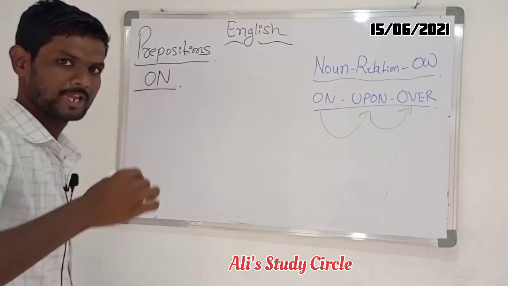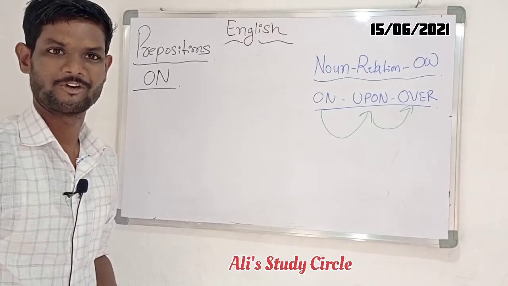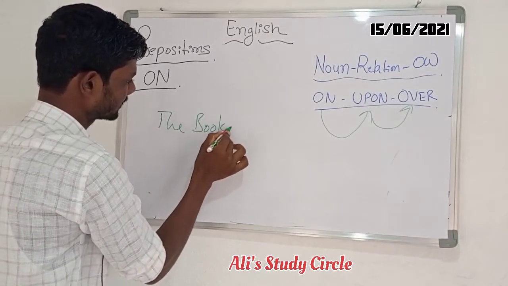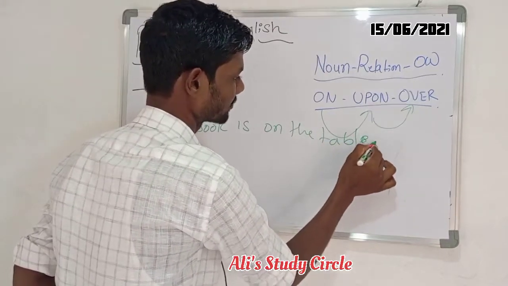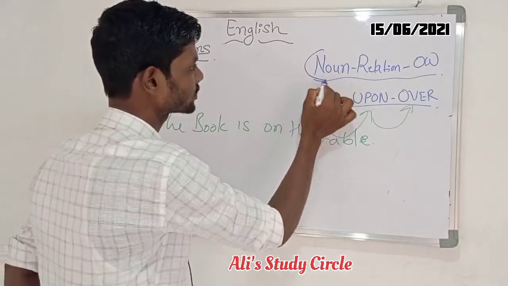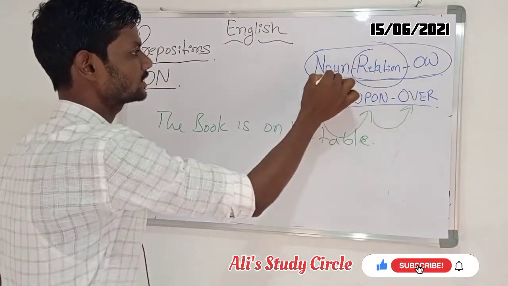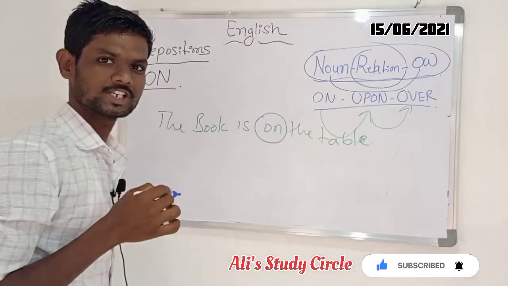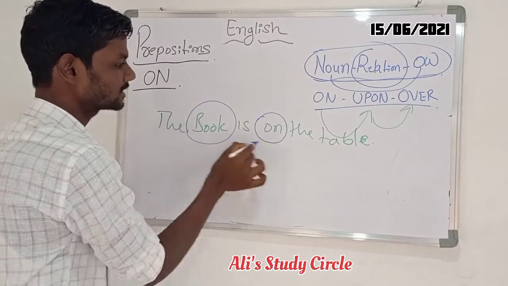The preposition on is basically used with non-living things. For example, the book is on the table. The book is on the table. You can see here what we learned: prepositions do their work in the sentence by relating a noun and another word. And here also our preposition on maintains a relationship with our object and our